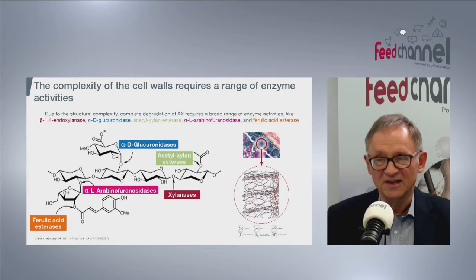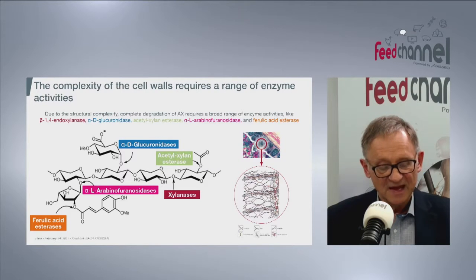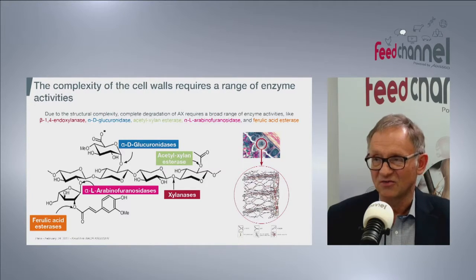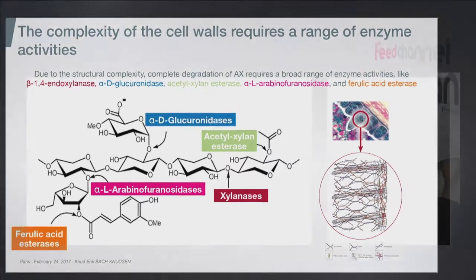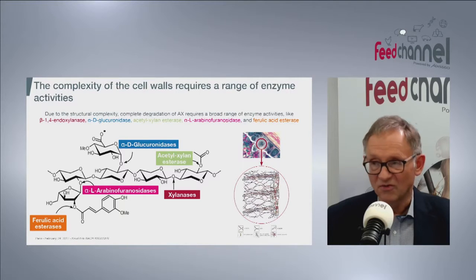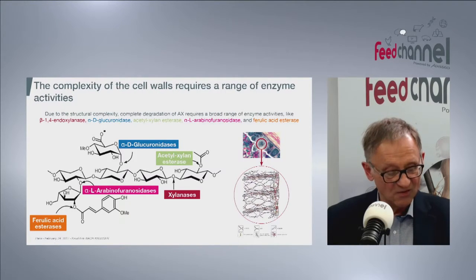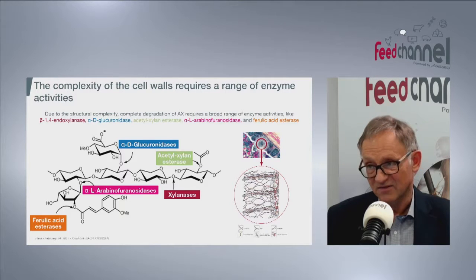In this case, it is a model of arabinoxylan from wheat. To break that down to its monomeric constituents, you need xylanases as the main activity, because they act on the backbone of the arabinoxylan. Then you also need arabinofuranosidase, glucuronidase, acetyl xylan esterase, and also ferulic acid esterase.